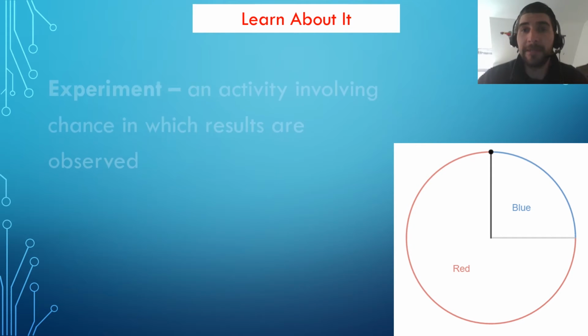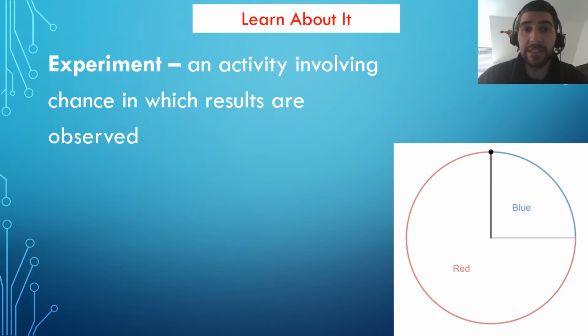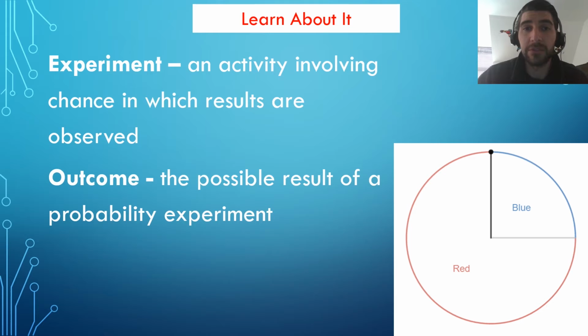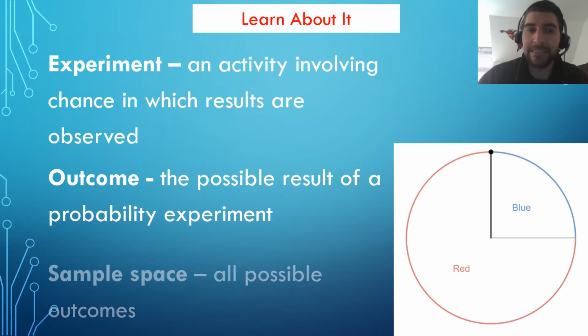An experiment is an activity involving chance in which the results are observed. In our spinner example, spinning the spinner once, twice, or 36 times was the experiment. An outcome is the possible result of a probability experiment. In our spinner example, there are 2 outcomes, landing on red or landing on blue. The sample space represents all possible outcomes. In this case, landing on red or blue would represent the sample space. Landing on green is not a possible outcome, so it is not in the sample space.